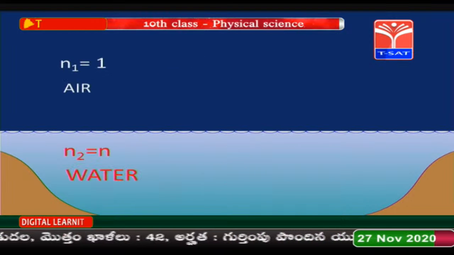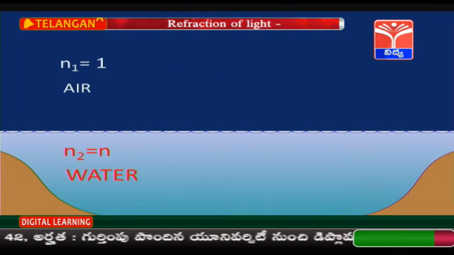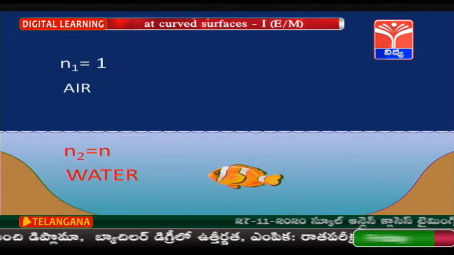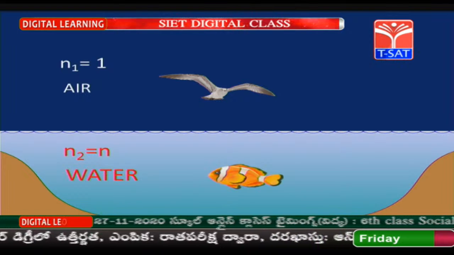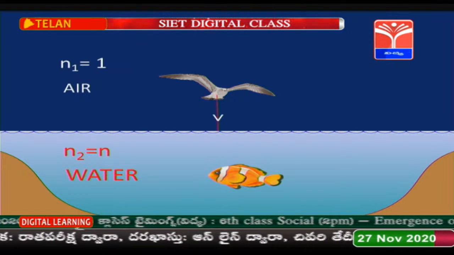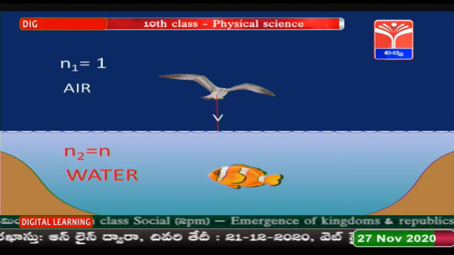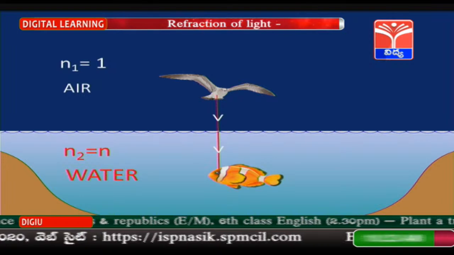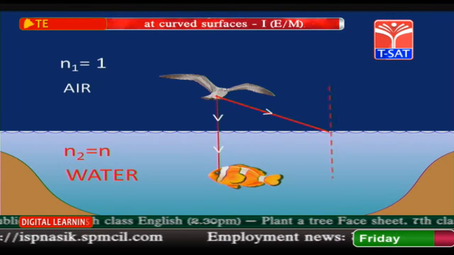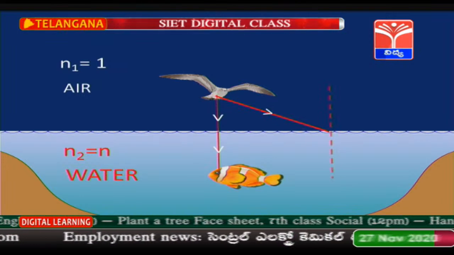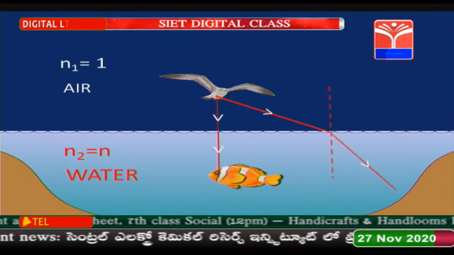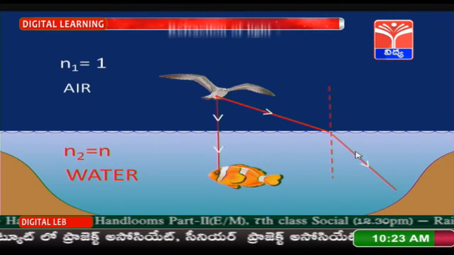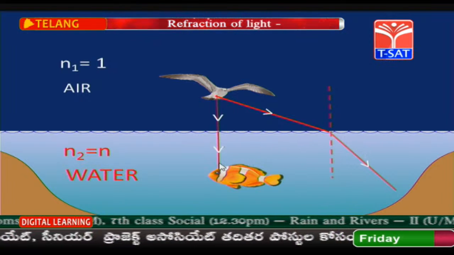The bird is in air with refractive index 1 and the fish is in water with refractive index n. This is the location of the fish and the bird. Draw a light ray from the bird which is going to be incident normally, so that it is going to pass through the material without deviation. Now, take another light ray, draw the normal and draw the refracted light ray which is going to bend toward the normal, and these 2 refracted light rays are never going to meet to form a real image.